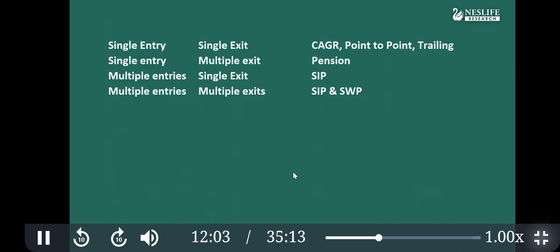Easy to remember. First, single entry, single exit. That means if you buy gold in 2010 and sell in 2025, that is single entry, single exit. It is applicable in real estate, gold, or even shares. You have information about A, P, and number of years, and you can calculate the return retrospectively.